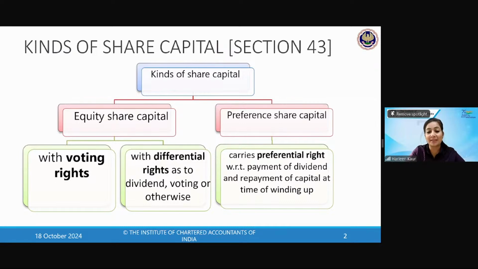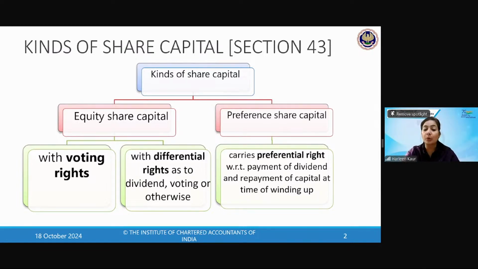Somebody saying no, somebody saying yes. Rishabh, why did you say yes? All of you have said no, so that is the correct answer. Why? Because preference shareholders are those who get preference over equity shareholders. So how can the company not have equity shares and just have preference? Over whom would you get the preference? Even in the study material, after Section 43, it is given that a company cannot have only preference share capital. Only if you have equity share capital can you have preference share capital.